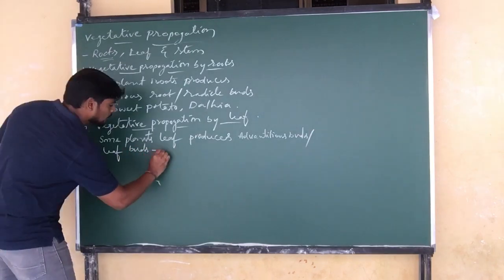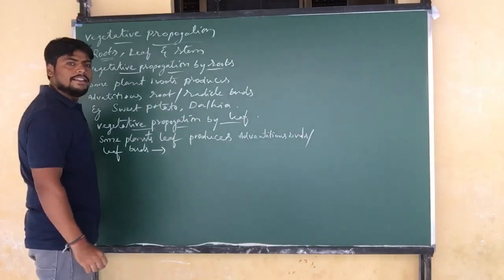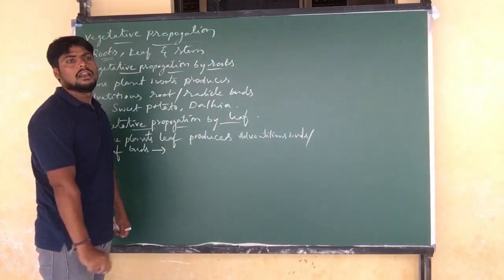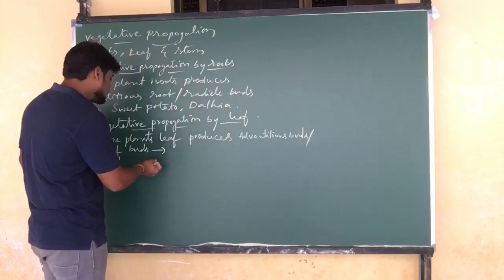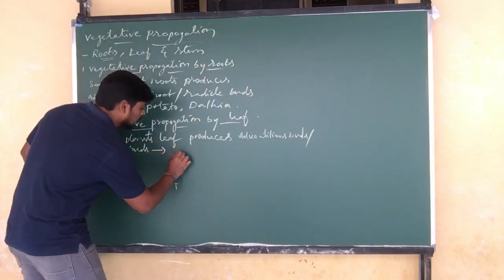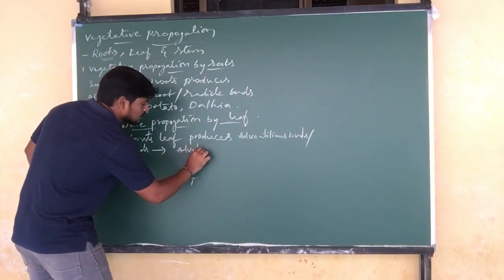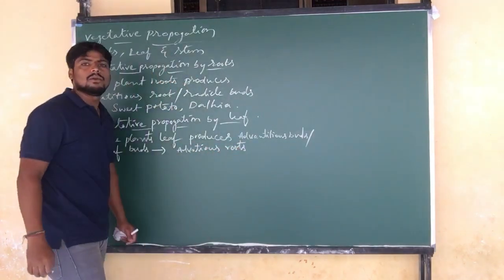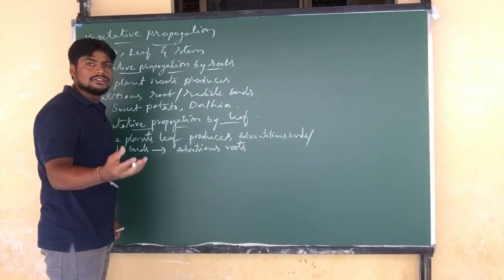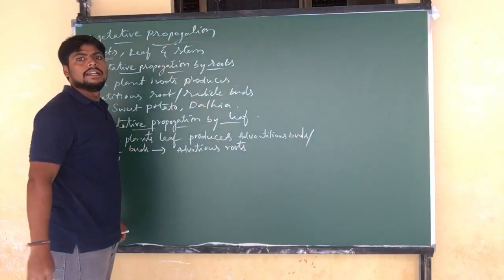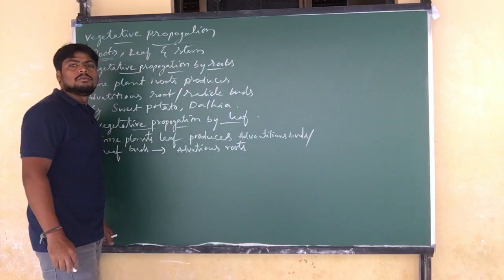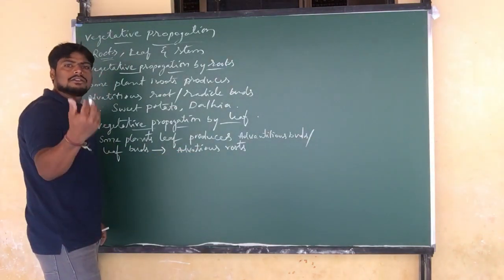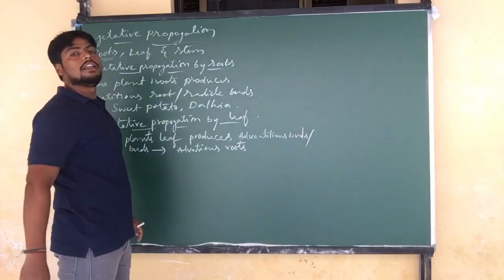When these leaf buds fall on the soil, they start developing adventitious roots, which means very small rootlets. A bunch of roots develops from the leaf buds, and these adventitious roots start growing and developing into a new plant.